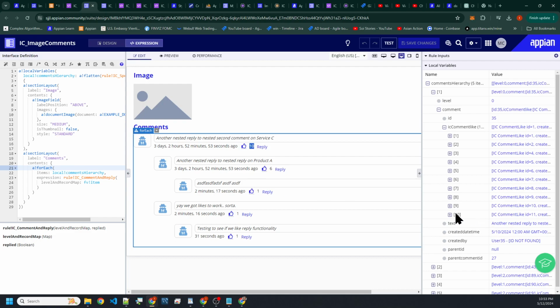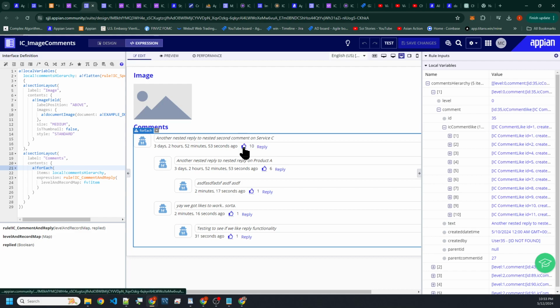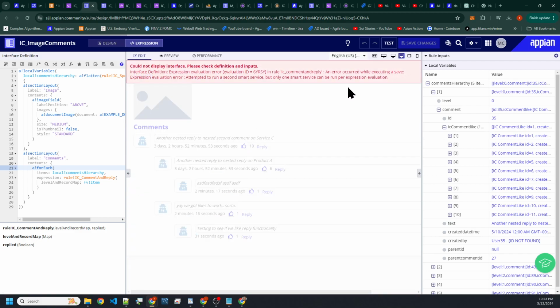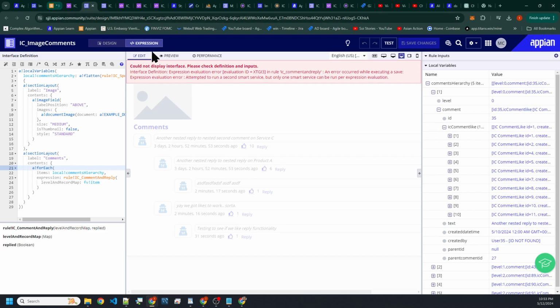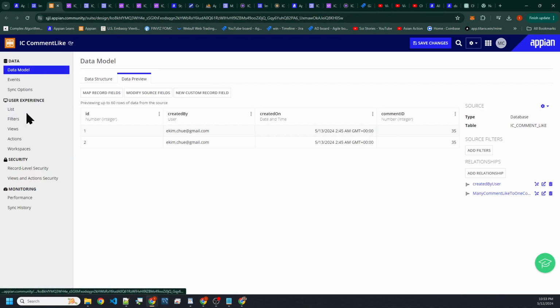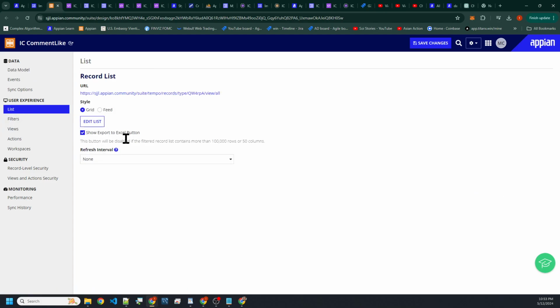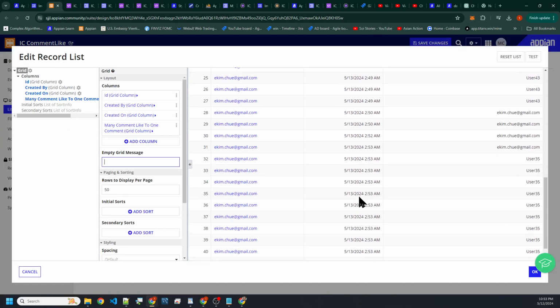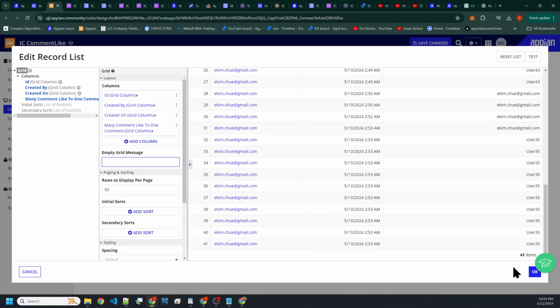I don't want it to limit to 10. So we have to resolve this later. I'm clicking on this many times, and we can tell we have more records than that because if you go to edit list, you've got about 41 records here.